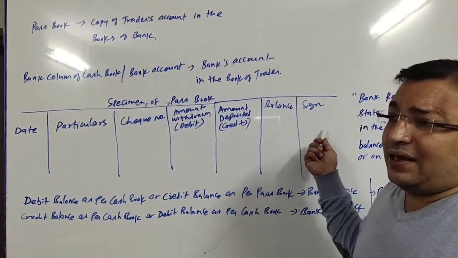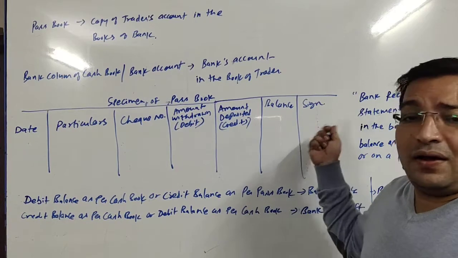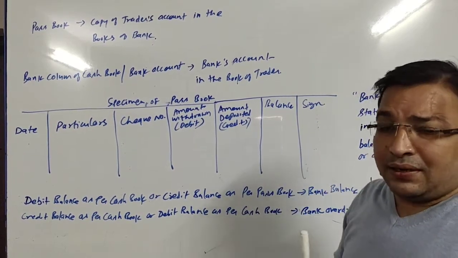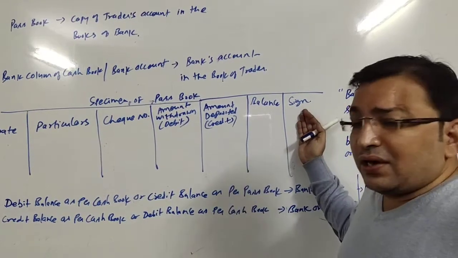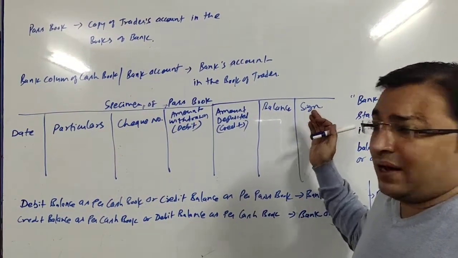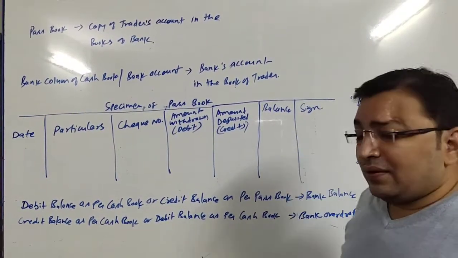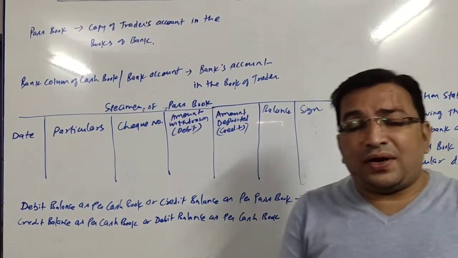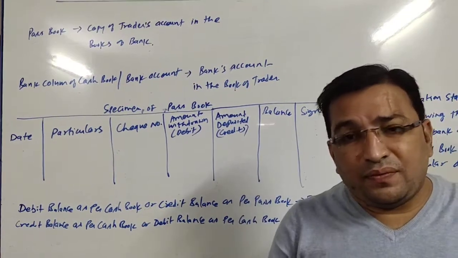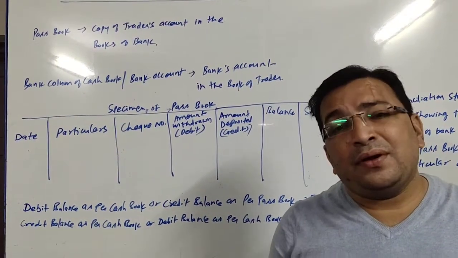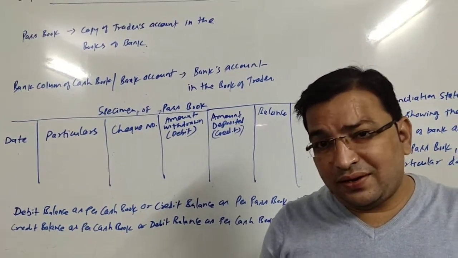And finally, the last column is of the sign of the bank officer. Normally, if it is computerized, then banks do not keep this column. But earlier, when they were not issuing computerized printouts, at that time the last column was for the signature of the bank officer, where the bank officer would sign.